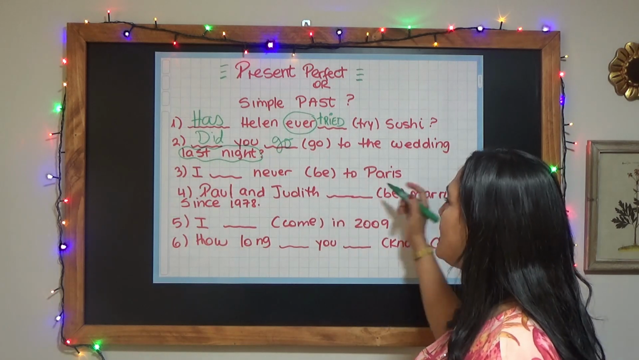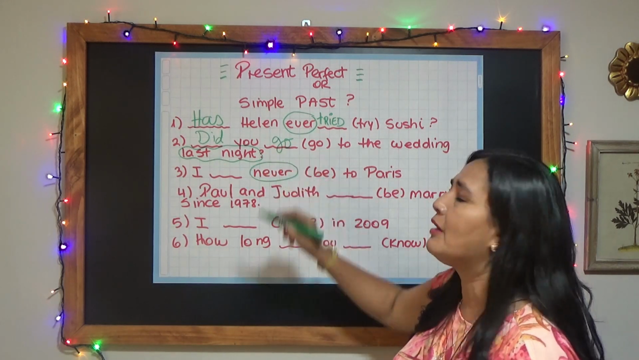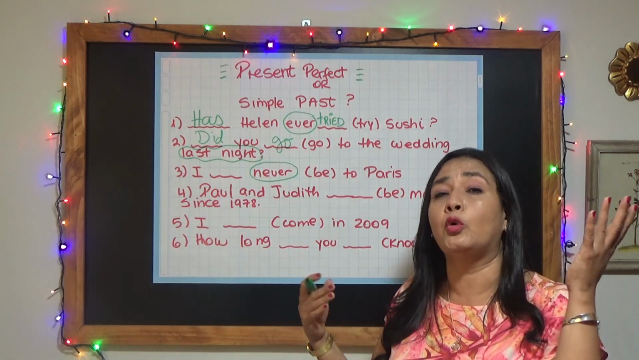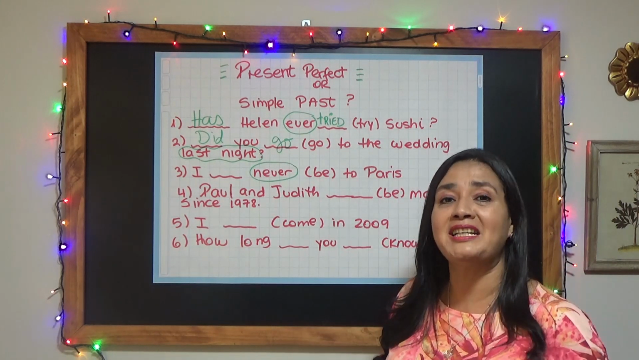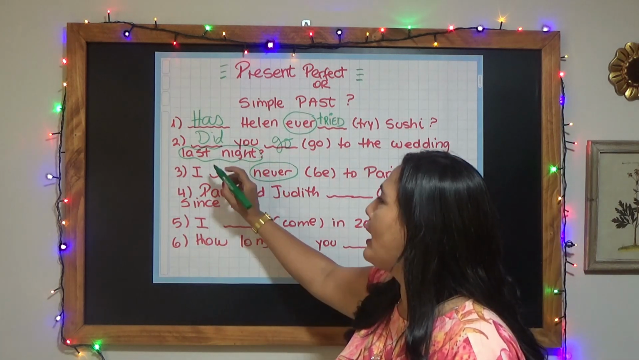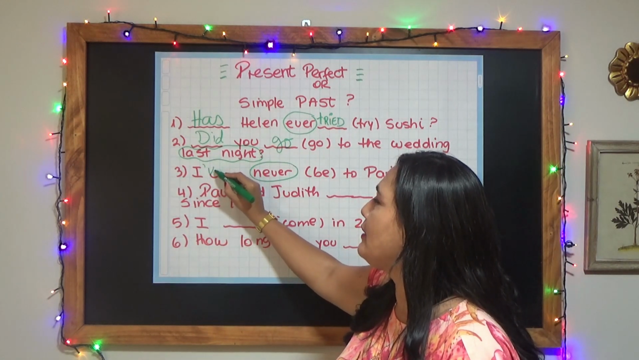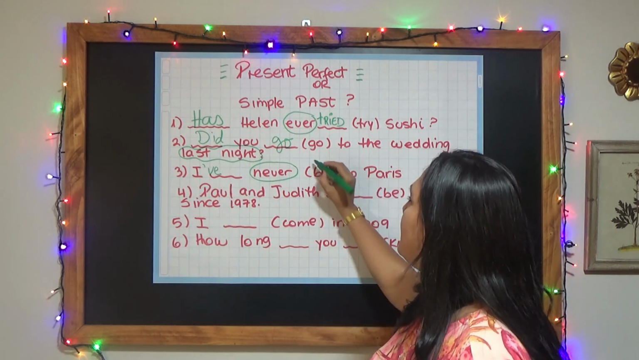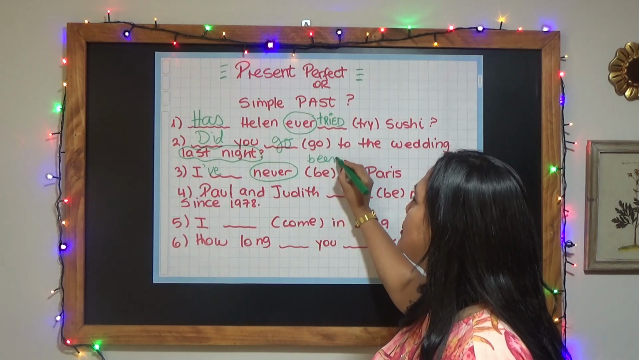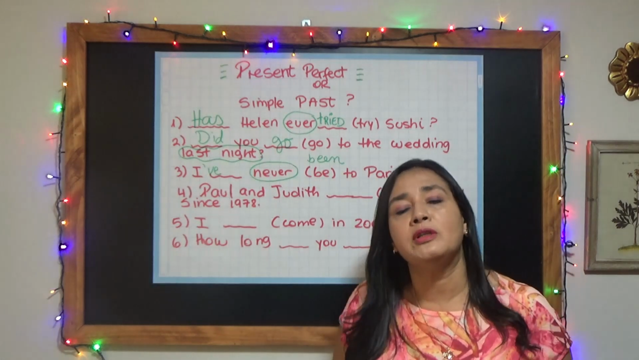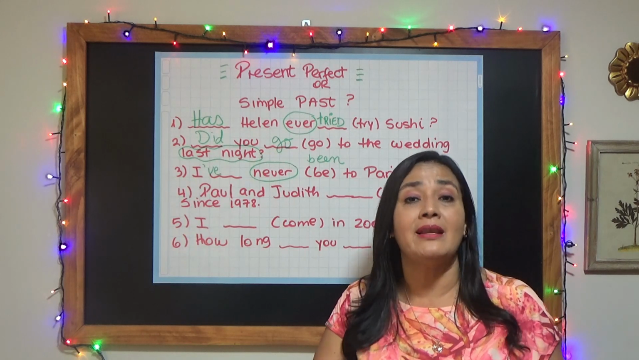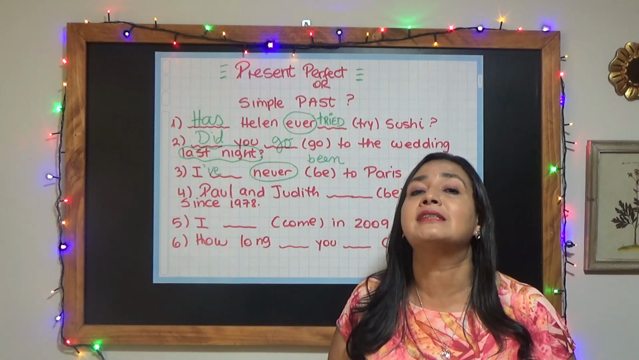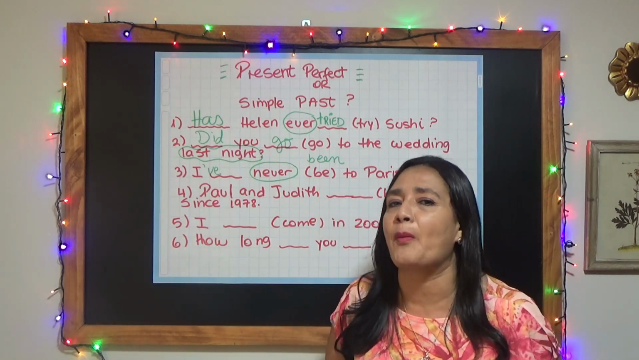Have a look at number 3. Have a look at the sentence. Check your indicator. We have never. Does never indicate past simple or present perfect? You are right, present perfect. So, I'm going to say I've never been to Paris. And if you want to learn the differences between been and gone, I'm going to put here a video that I prepared some months ago about this topic.